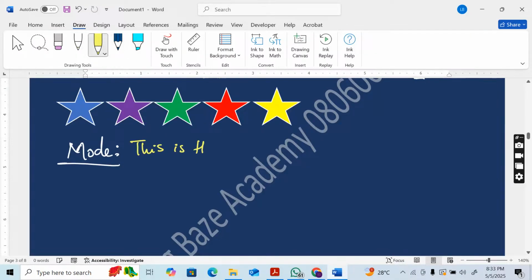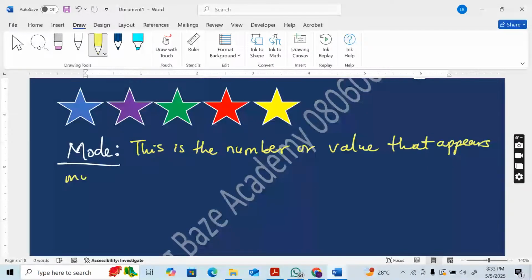This is the number or value that appears most in a given set. Value that appears most in a given set. All right? In a given set. So let us see how to find mode. Pay attention.